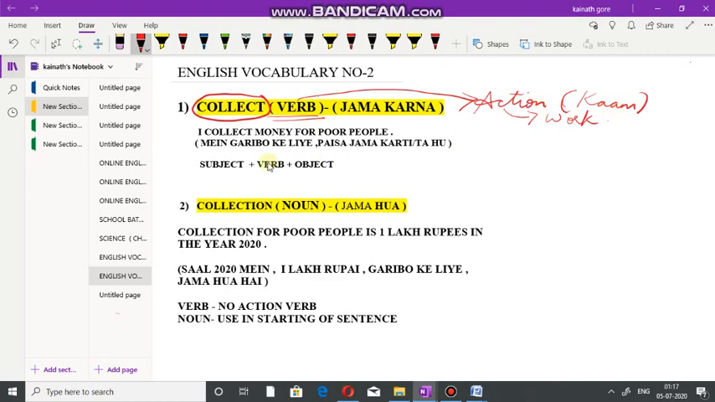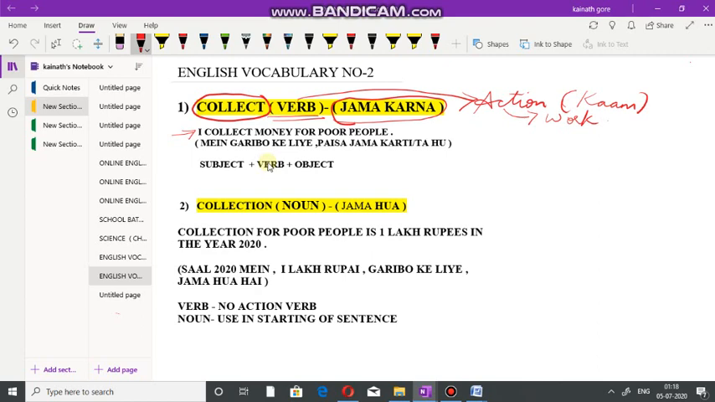Now let's see the Hindi translation of this word. In Hindi, the meaning is jama karna. For example, what you can save or collect is money. Here I have made one simple sentence. Please try to understand this sentence in English: I collect money for poor people. Another word for collect in Hindi, I can say ikatha karna. Jama karna, ikatha karna, that is called collect.